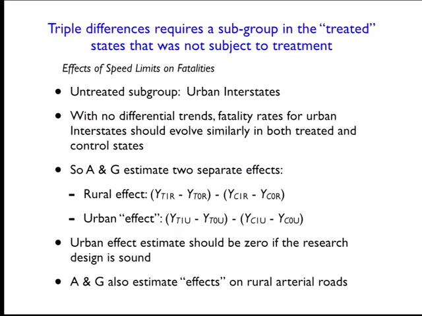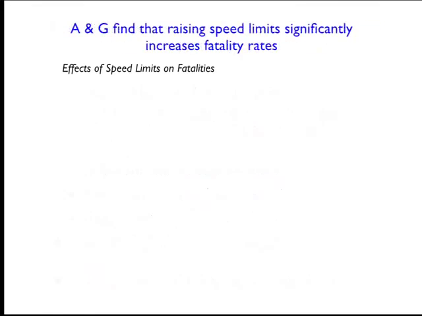So you can look at rural highways that aren't part of the interstate system, and there again, even in states where they're increasing the speed limit to 65 on the rural interstates, the speed limit on those rural arterial highways stays fixed at 55 miles an hour. So what they find is that raising the speed limit does increase fatality rates.